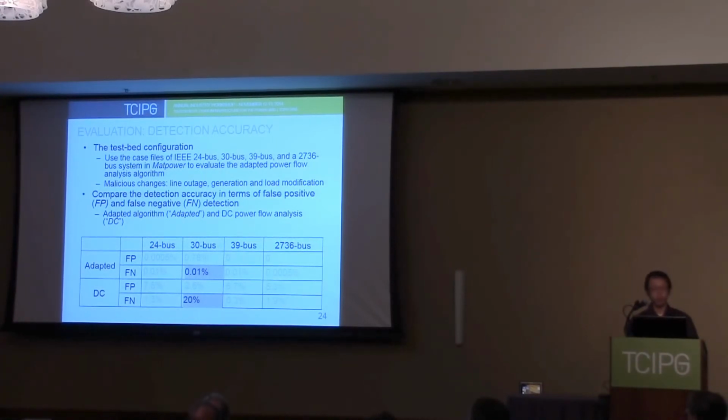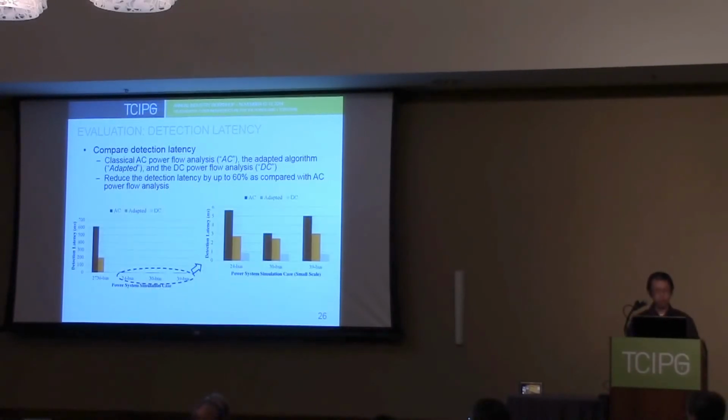With the help of the adapted algorithm, we can reduce that number to 0.01%. A similar reduction can also be shown in the false positive detection, reducing the number from 2.6% to 0.78%.